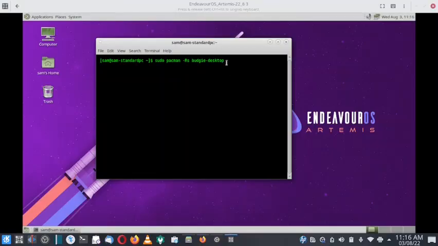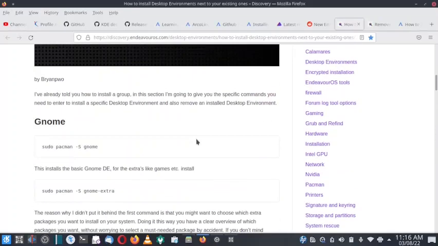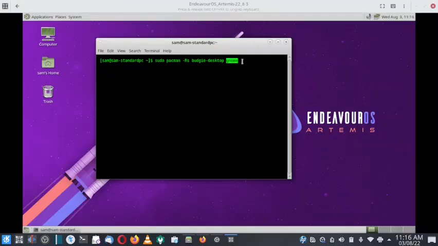So go back to the virtual machine, right click, paste, and then again go back to the Gnome terminal, and choose this also. So gnome-extra is also there, so that will remove the Gnome desktop completely. So in one go we are uninstalling two desktops along with the extra applications. So now you have to just press enter and supply your sudo password. Okay, so gnome-extra is not there. So anyway, we'll remove this.